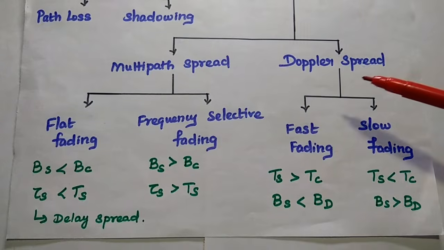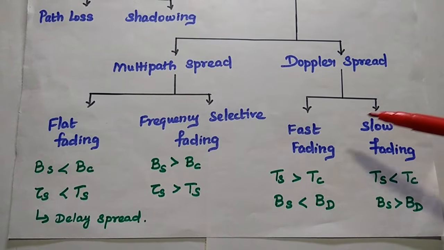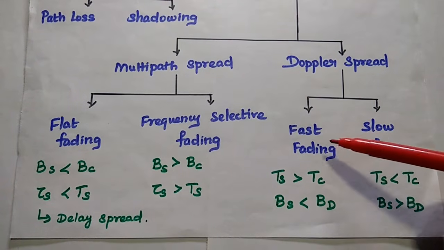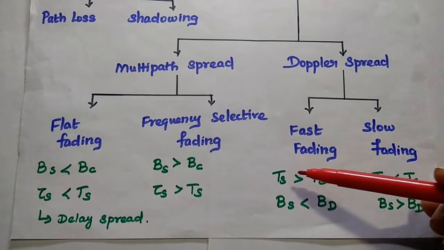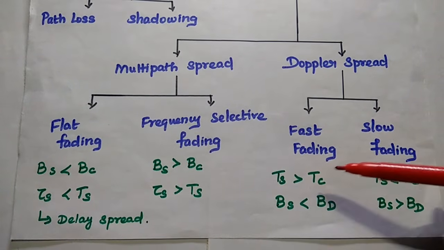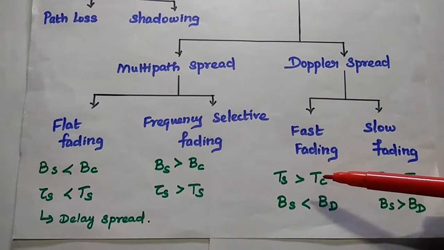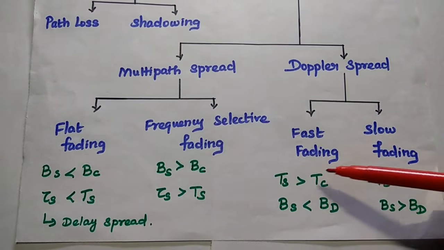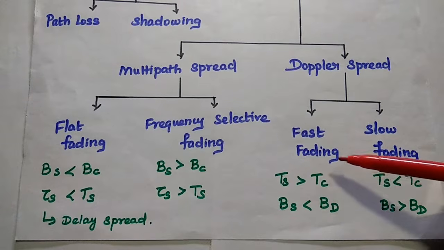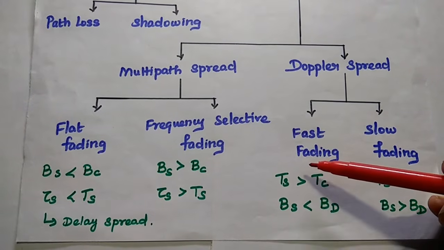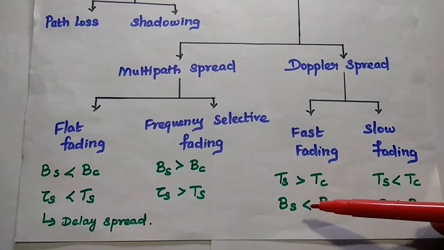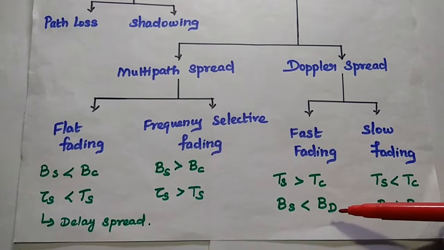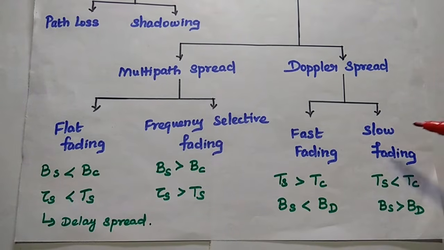Next, Doppler spread. It is further classified into fast fading and slow fading. For fast fading, the symbol period of the modulated signal is always greater than the channel period. From this we can understand that the channel variation is faster than the signal variation. That's why the channel time period is less than the symbol period. Here the signal bandwidth, that is the baseband signal bandwidth, is less than the Doppler bandwidth. Now slow fading.